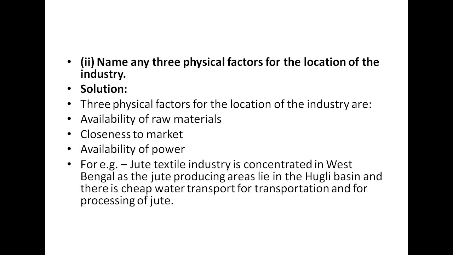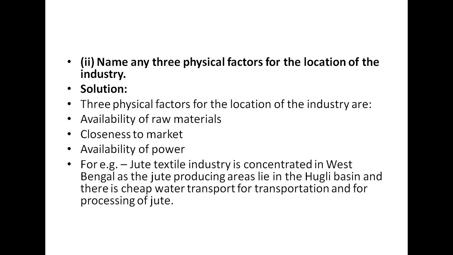Now the second most important thing is that it should be closest to the markets. If you are setting up any sort of industry, the industry should be nearby to some city places, and it should be near the market, so that the transportation cost is the least possible. Now, availability of power. Whichever area you locate your industry in, there should be a power supply, electricity, which you can utilize in a better way. Where there is no electricity, how can you make products there?